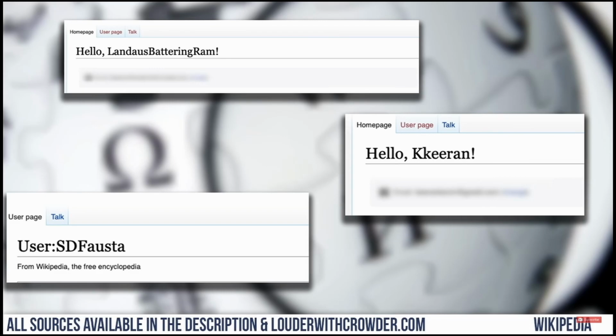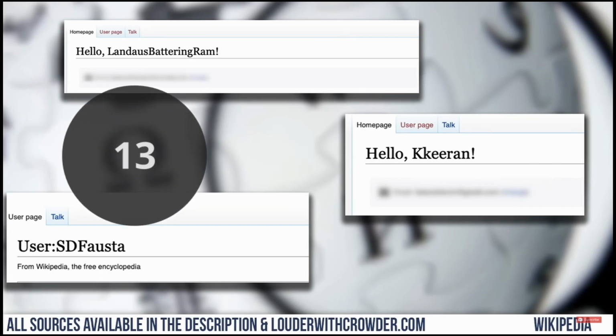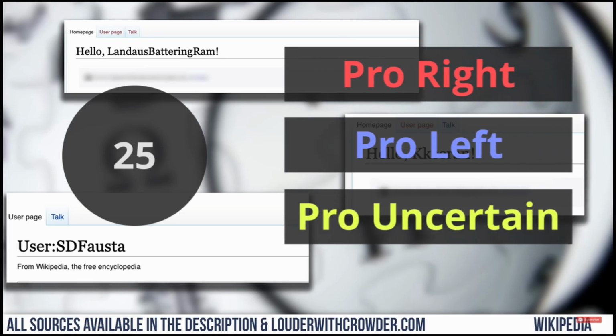The total major edits of all of these accounts come out to roughly 25. Based on those edits, I've decided to break them into three categories: pro-right, pro-left, and for third, pro-uncertain. As the name implies, I have no idea who it's supposed to be written against or for. We can generally figure out if the edits are pro-right or left based on Crowder's video, if they're blatant enough, or as Crowder puts it.